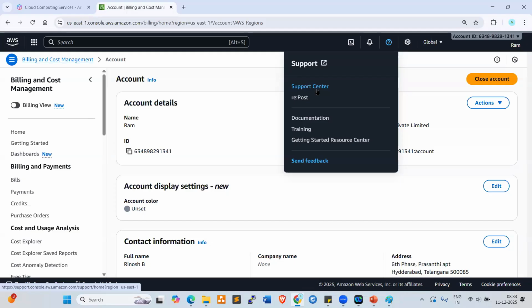No. We need to raise a case with the AWS vendor. They will take care. So in AWS, 80% of the activities will be taken care by AWS only. So the other 20% we have to take care as a cloud engineer, as a DevOps engineer, right?